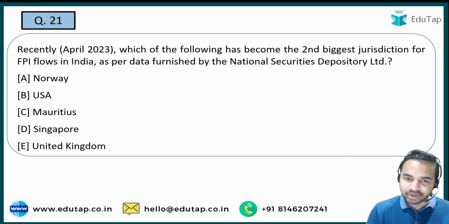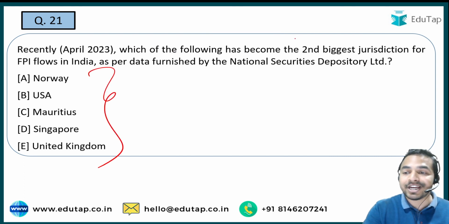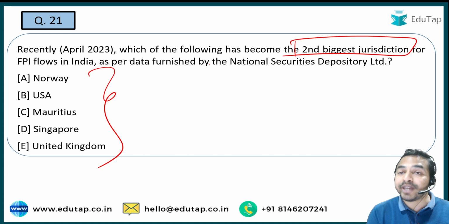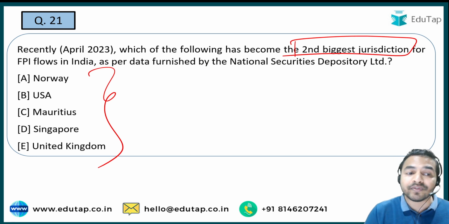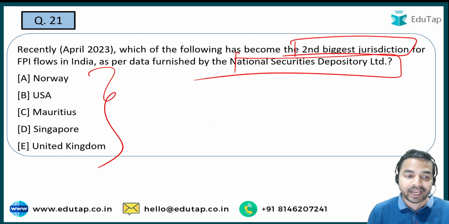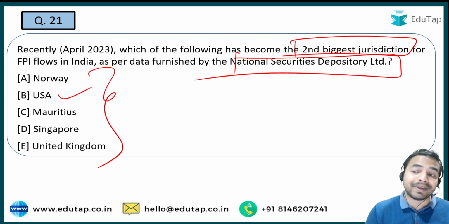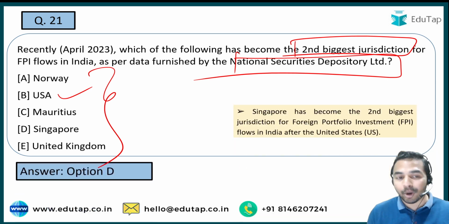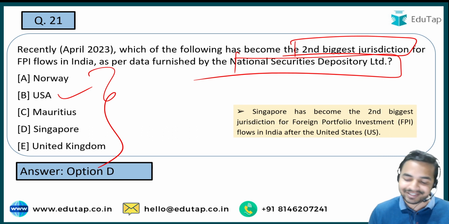Next question. So which of the following countries has become the second biggest jurisdiction for the FPI flow, that is foreign portfolio investment flows in India? So guys, recently data निकाला था NSDL ने, that is National Securities Depository Limited, और इसके according second biggest jurisdiction कौन सी है? Let me give you a small hint that the first such jurisdiction is basically USA. और अगर हम बात करते हैं second biggest jurisdiction की, so it is basically option D, that is Singapore. Earlier I think it was Mauritius and now it is option D, that is Singapore.